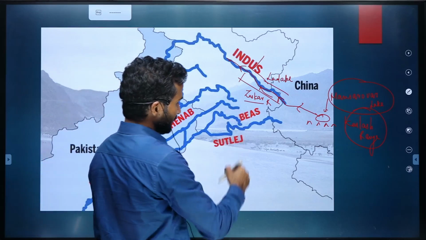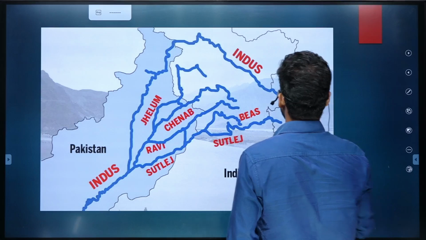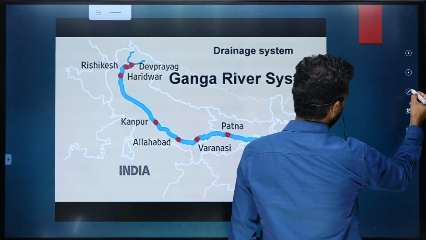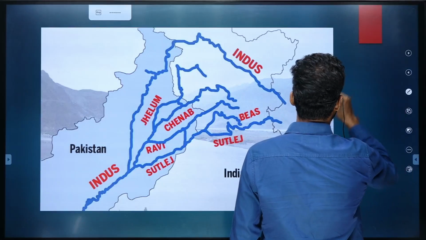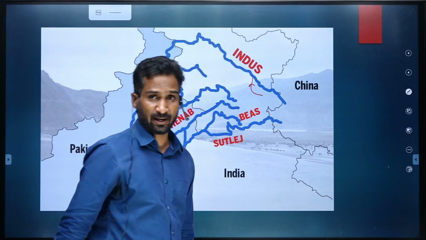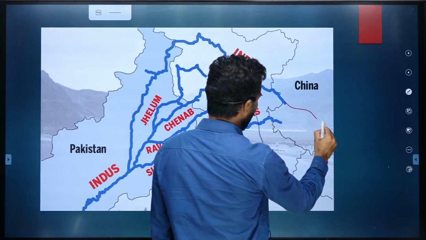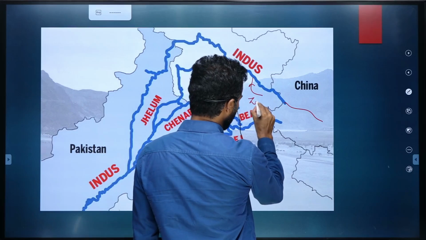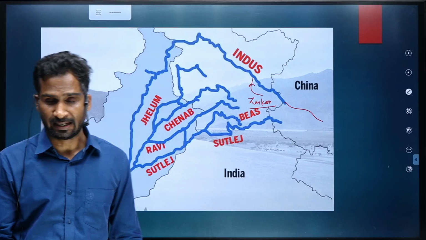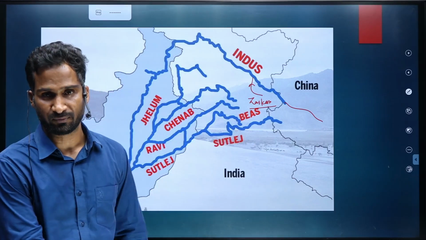From the left side, there is a small tributary which joins the Indus river and is called Zaskar. So the Zaskar range is there and the Zaskar river is there, which is a left bank tributary of the Indus river.